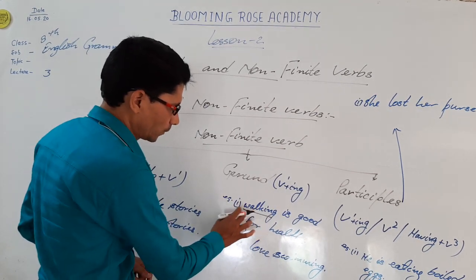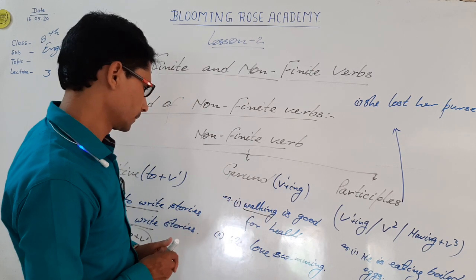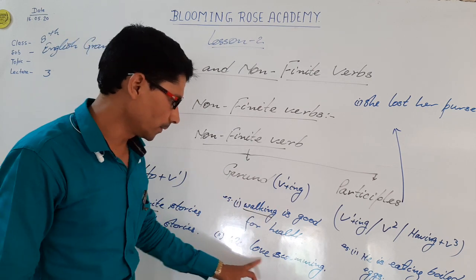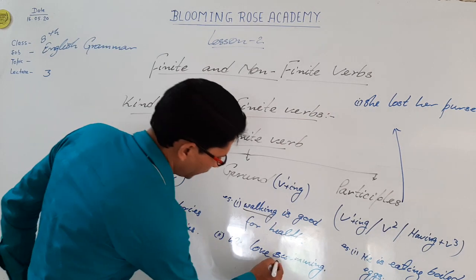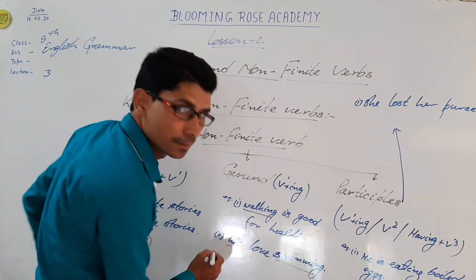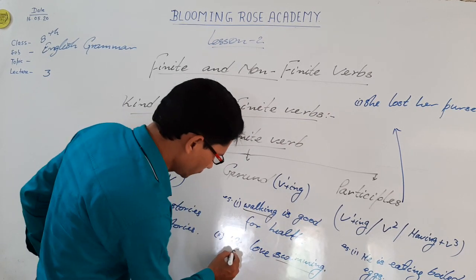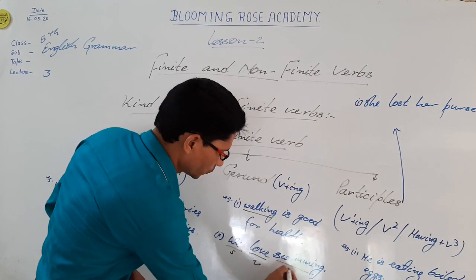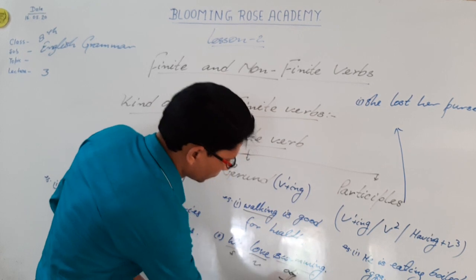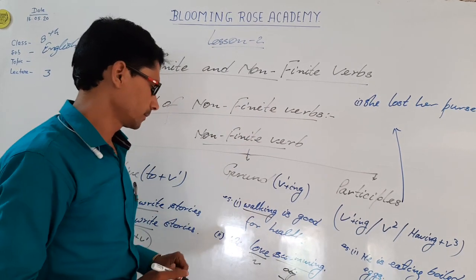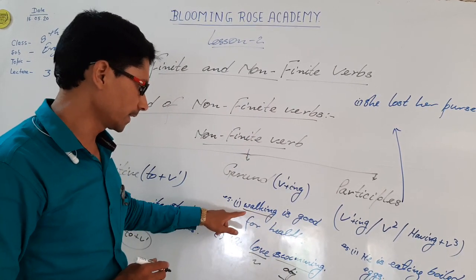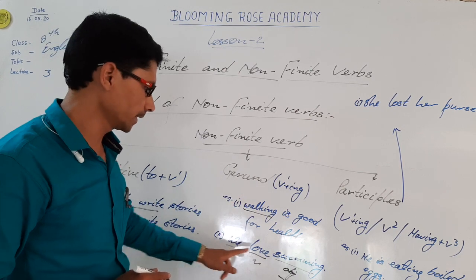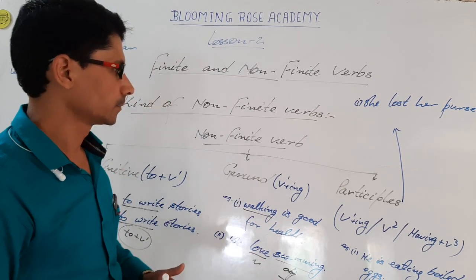So in this sentence, walking is gerund. In the second one, we love swimming. See that swimming is the object of the sentence. We is subject, love is verb, swimming is object. So swimming is gerund. I repeat, in the first sentence walking is gerund, in the second sentence swimming is gerund.